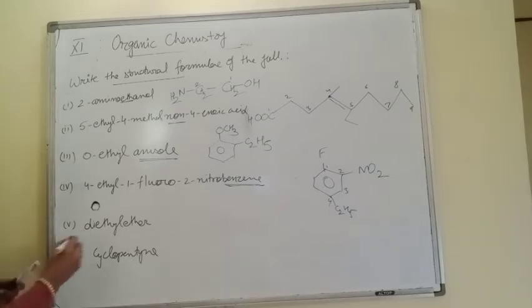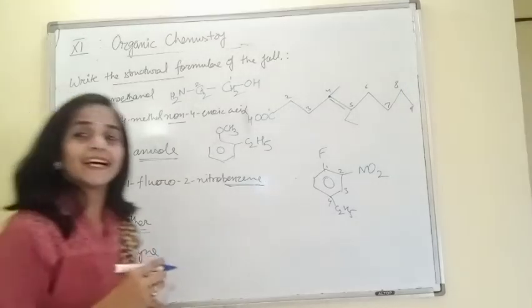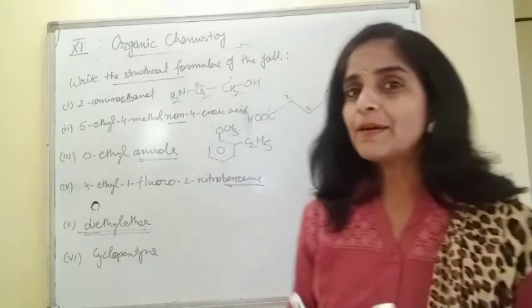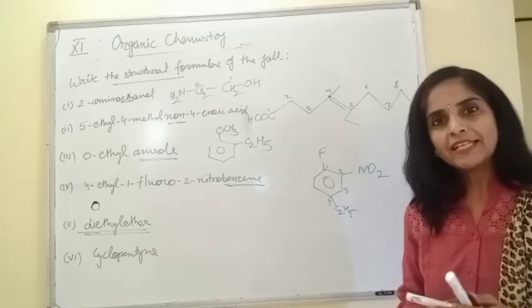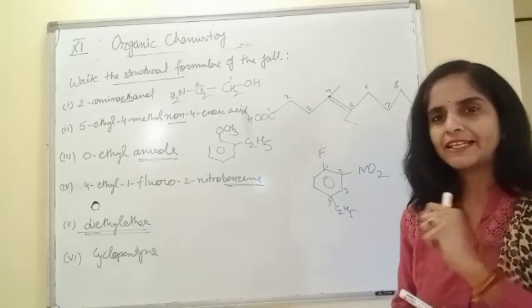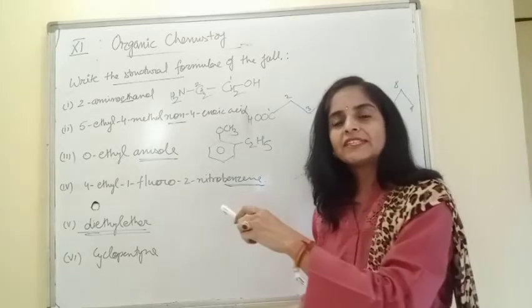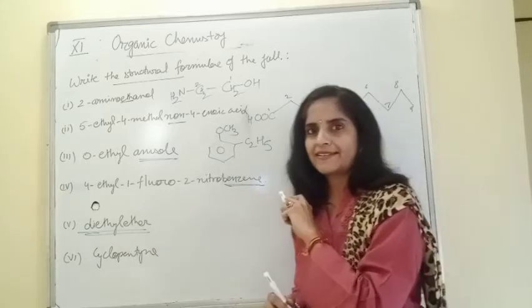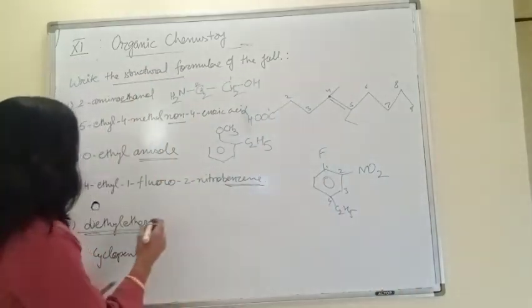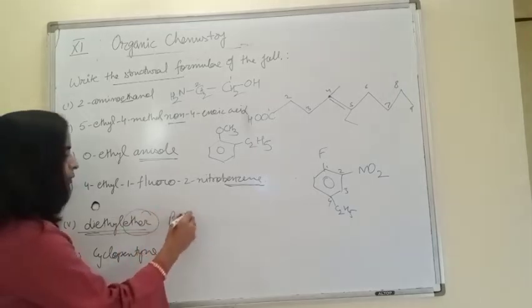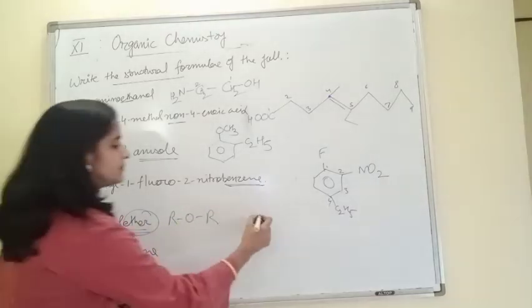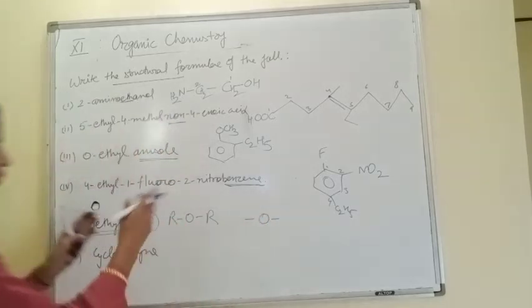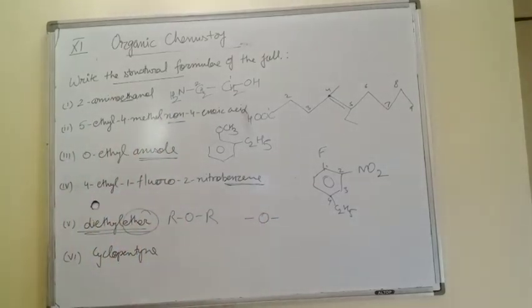Next, diethyl ether. Here again they have asked the question in terms of common name, not in terms of IUPAC name. So first identify the functional group which is there. Ether. Formula of ether is ROR. Yes, remember what this ether group is? ROR. Both sides we will be having a chain of carbon atoms. So first write this ether group. Then both sides write the chain of carbon atoms.